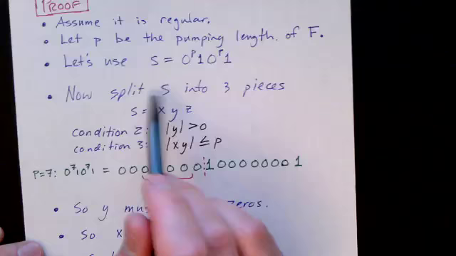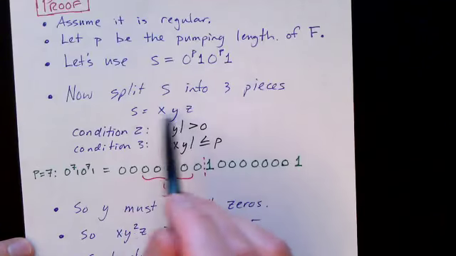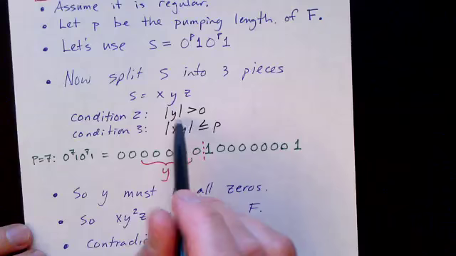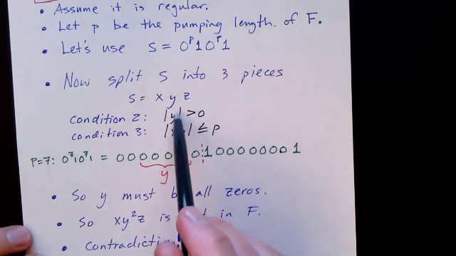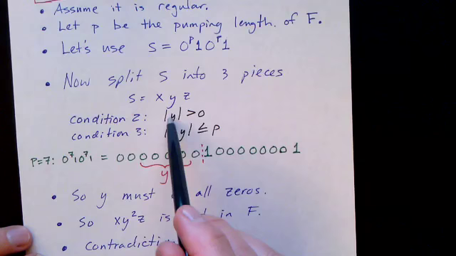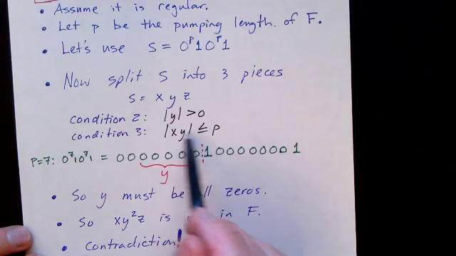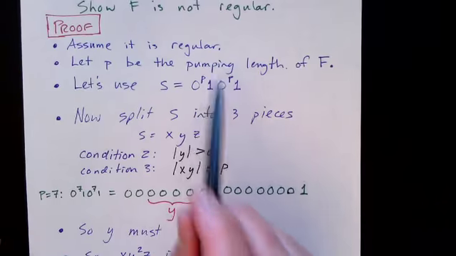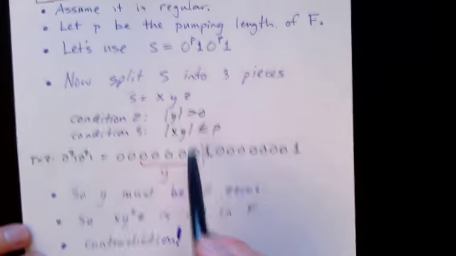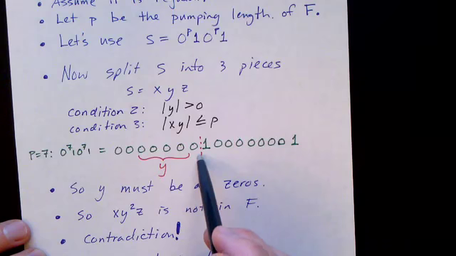Now we're going to split S into 3 pieces, X, Y, and Z, but this time we're going to pay attention to our conditions 2 and 3. And that'll make our life a little bit easier. We have to have at least one character in Y, but more importantly, condition 3 says that we have to get to the end of Y by the first P characters. So notice that because we have P zeros, Y has to end before this dotted line right here. It cannot include the 1.